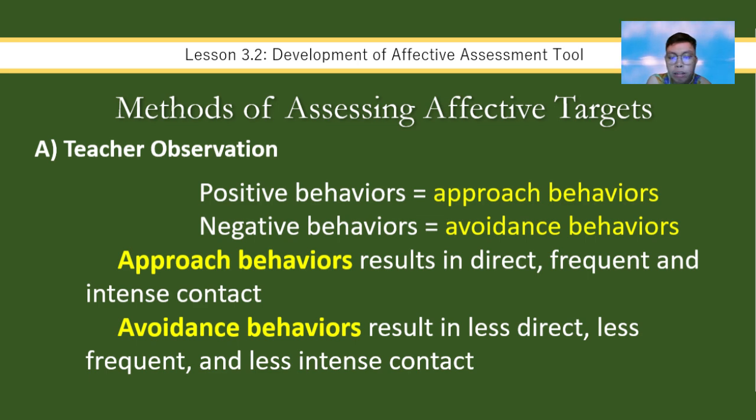But when a student has a negative attitude towards something, no, negative behavior towards something, they show avoidance behaviors. They move away from it. So that's the example of how positive and negative behaviors in teacher observation work.